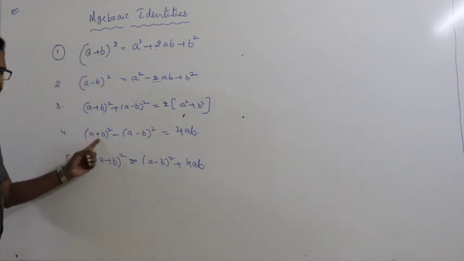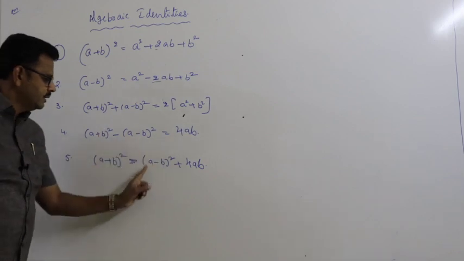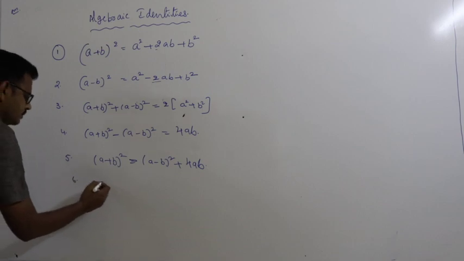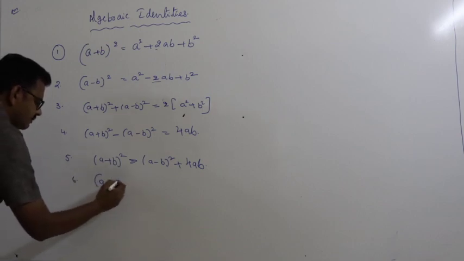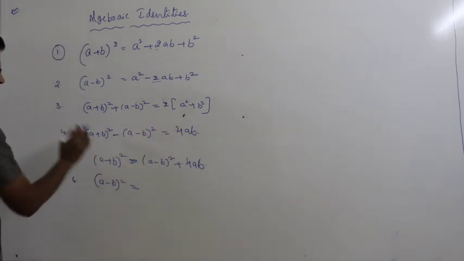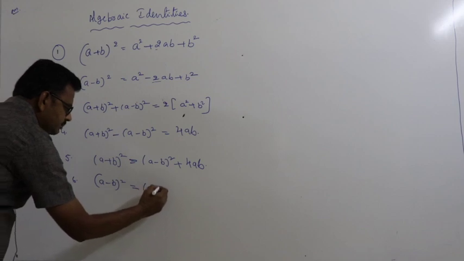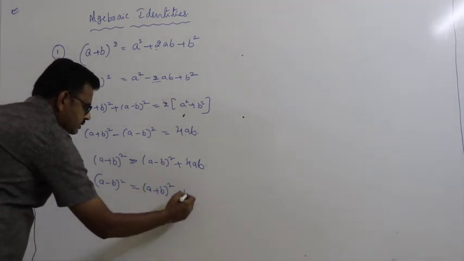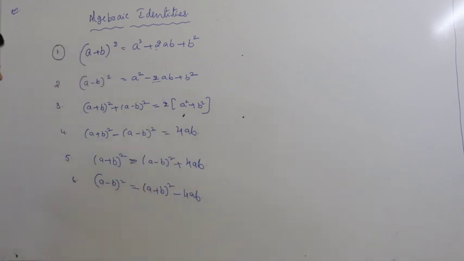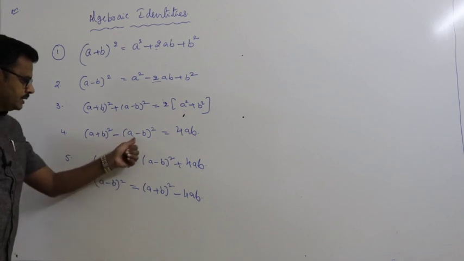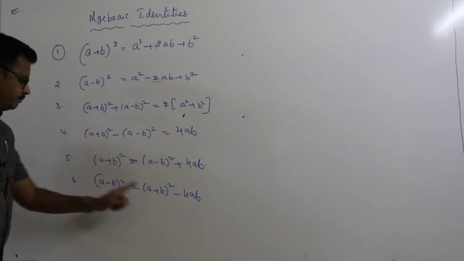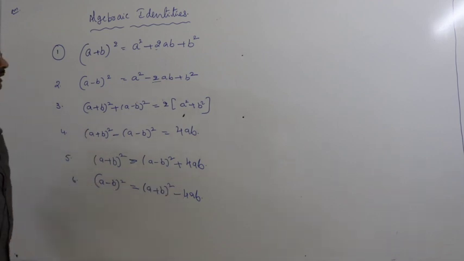Or, A minus B whole square is equal to A plus B whole square minus 4AB.